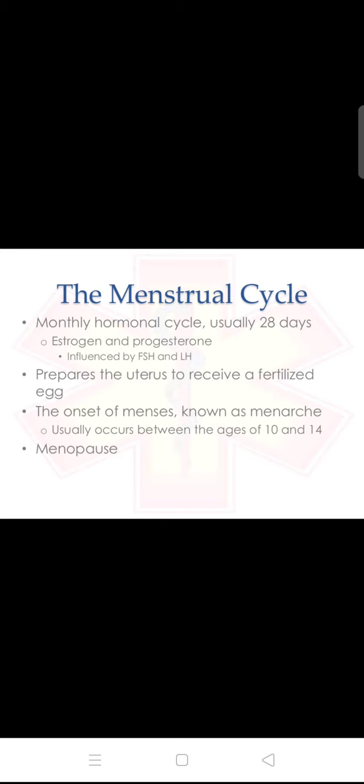The onset of menses is known as menarche, usually occurring between the ages of 10 and 15, the starting of the menstruation cycle. Menopause, a pause meaning stopping, is when the menstruation cycle stops.